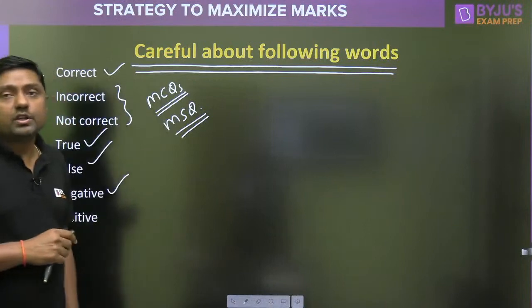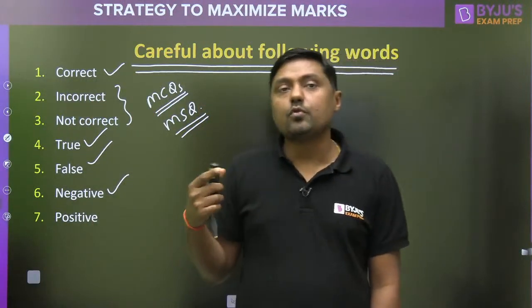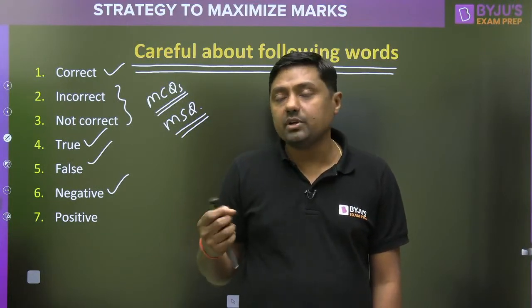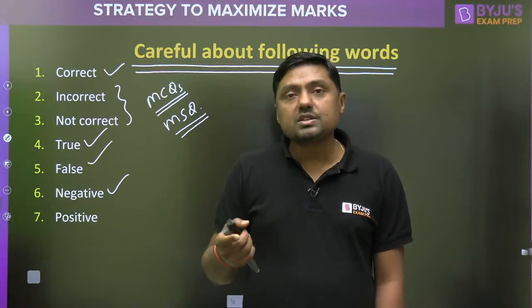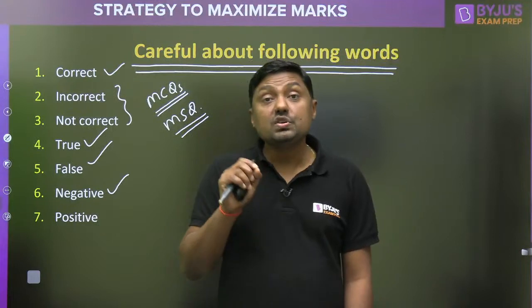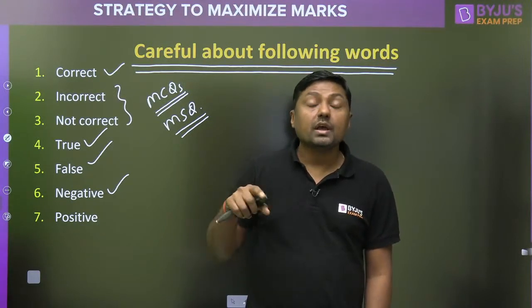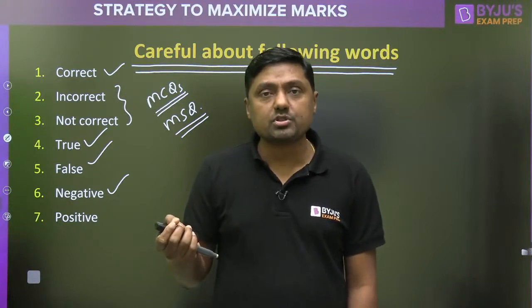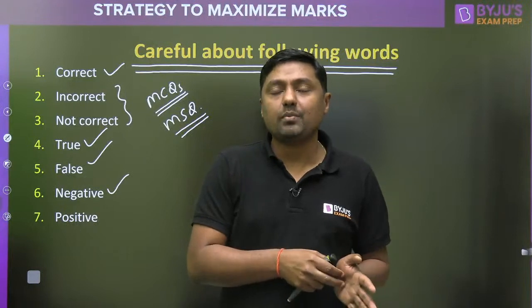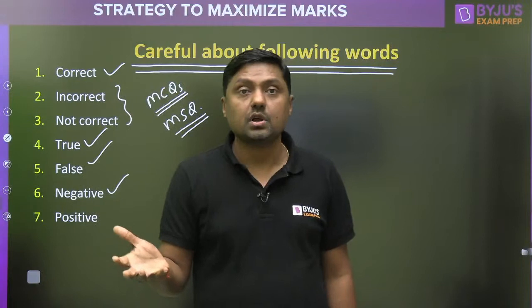No. It is not fixed, Sandeep. It is not fixed how many questions will be MCQ type, MSQ type or numerical answer type. Last year MSQ was mentioned, but there were 0 questions from MSQ in the electronics branch. I am talking about the electronics branch. In other branches, 1 or 2 questions from MSQ. And the remaining, around 50% questions from MCQs and around 50% questions from numerical answer type questions.